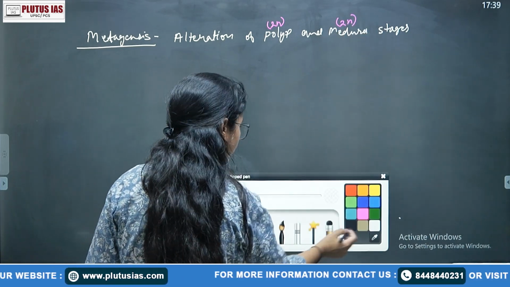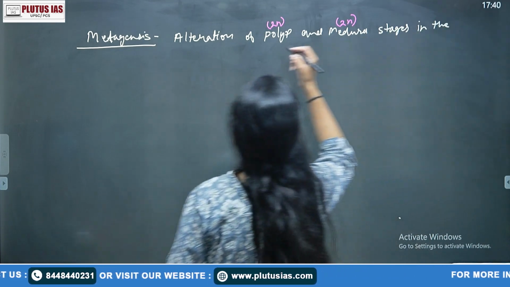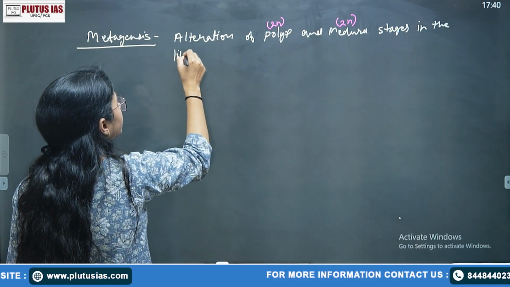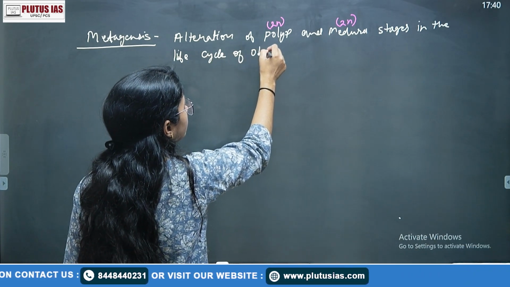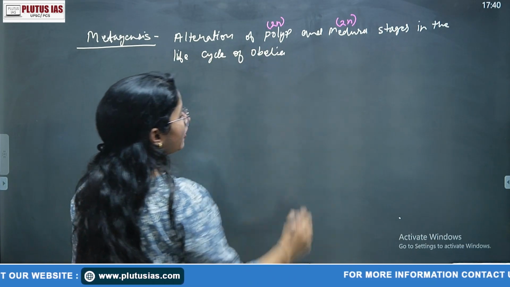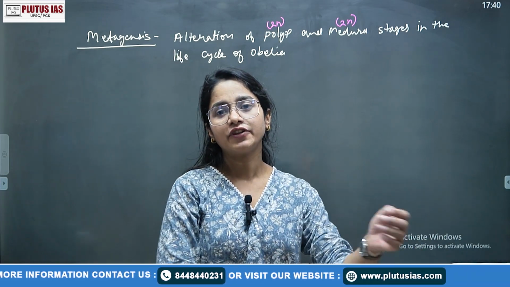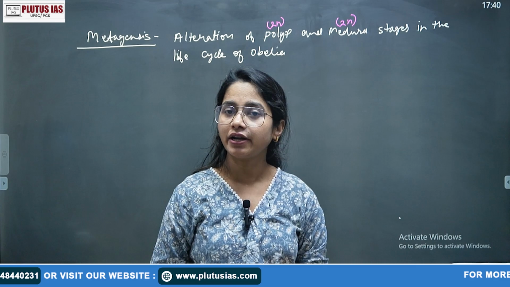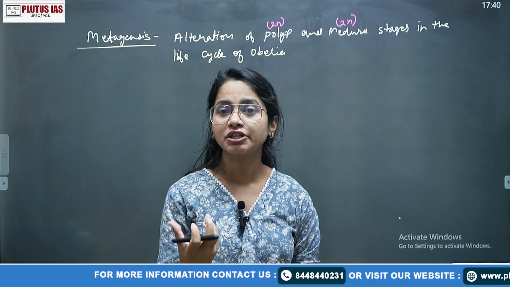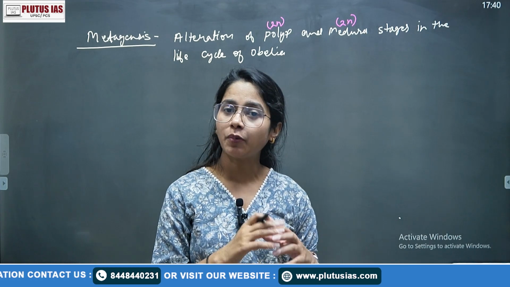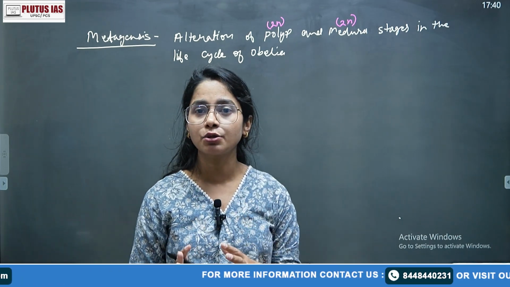Stages in the life cycle of obelia. Here you have to mention that obelia comes into the hydrozoa, because after hydrozoa you have scyphozoa and anthozoa. Scyphozoa have the medusa form in a major state, while in the anthozoa the polyp form is a major state, but in the hydrozoa both polyp and medusa are formed.